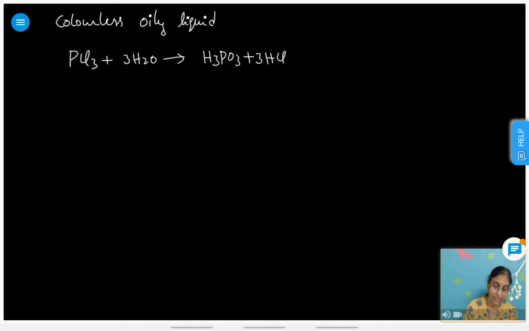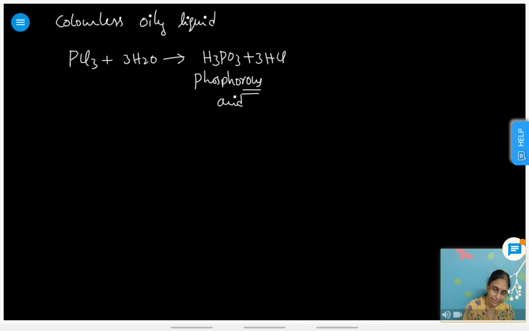And hydrolysis of this: PCl3 plus 3H2O gives H3PO3 plus 3HCl. Trihalides give acid. This is called phosphorous acid. The element is phosphorus, but the compound is phosphorous acid.